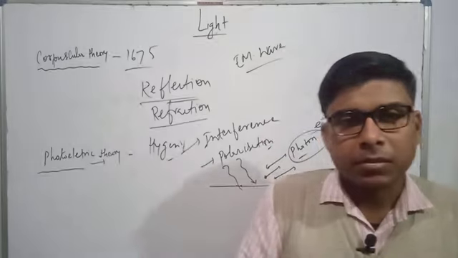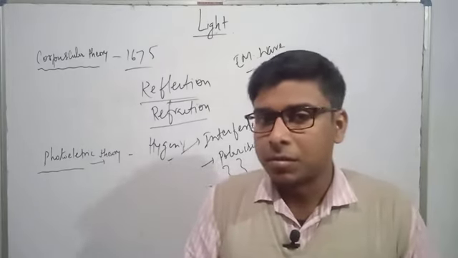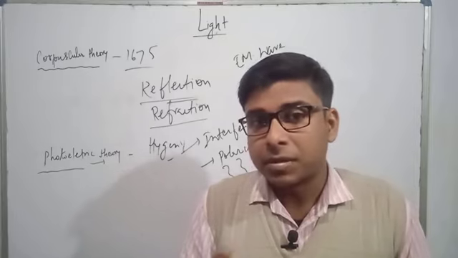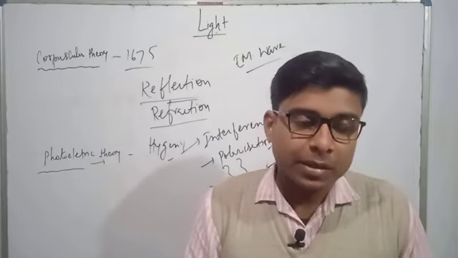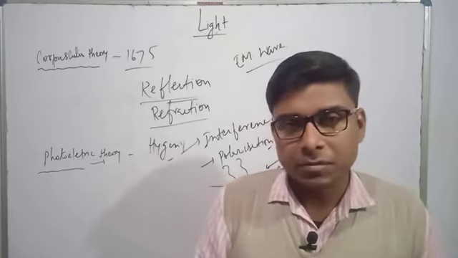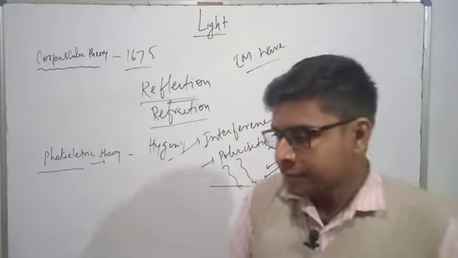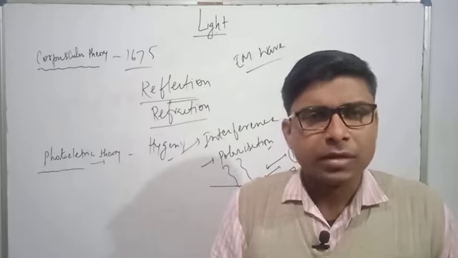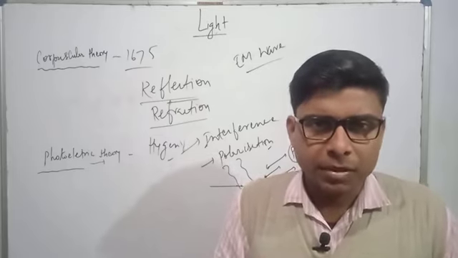But ultimately we come to the conclusion that light shows dual properties. It can be a particle, it can be a wave, depending upon how it is studied. Light shows both particle nature as well as wave nature.